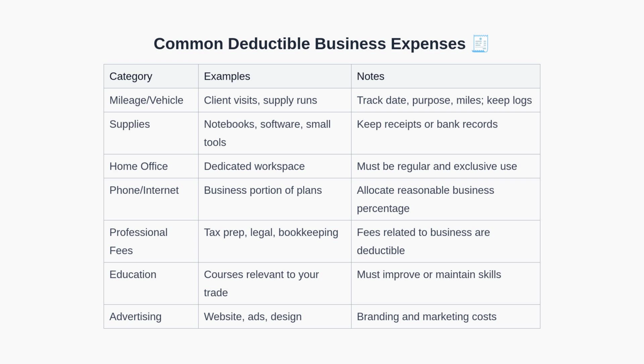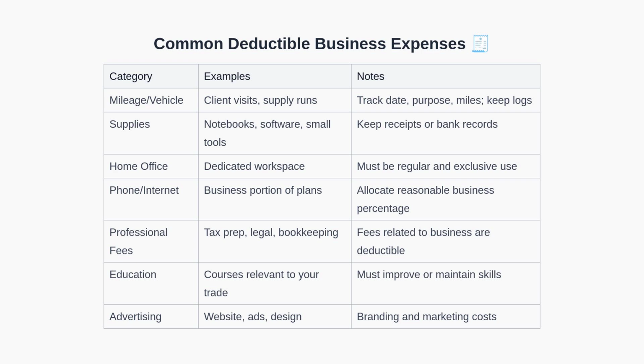A home office can be deductible if it is used regularly and exclusively for business. Phone and internet expenses can be allocated based on a reasonable business use percentage. Professional fees for tax preparation, legal advice, or bookkeeping related to your business are typically deductible.